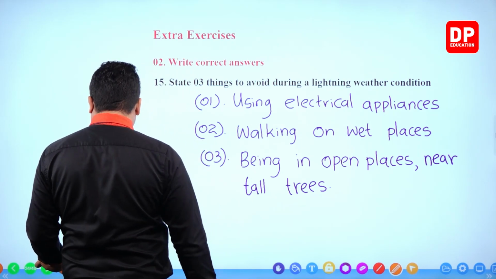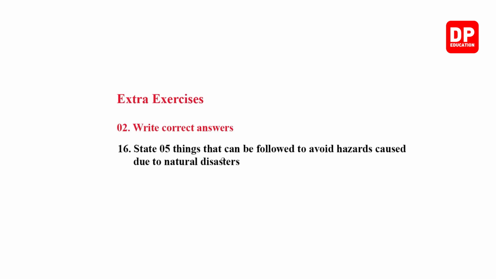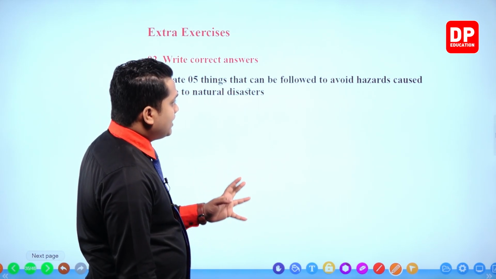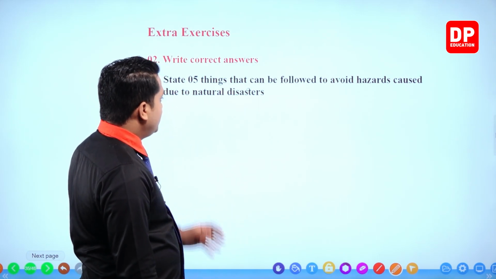Right then, state 5 things that can be followed to avoid hazards caused due to natural disasters.